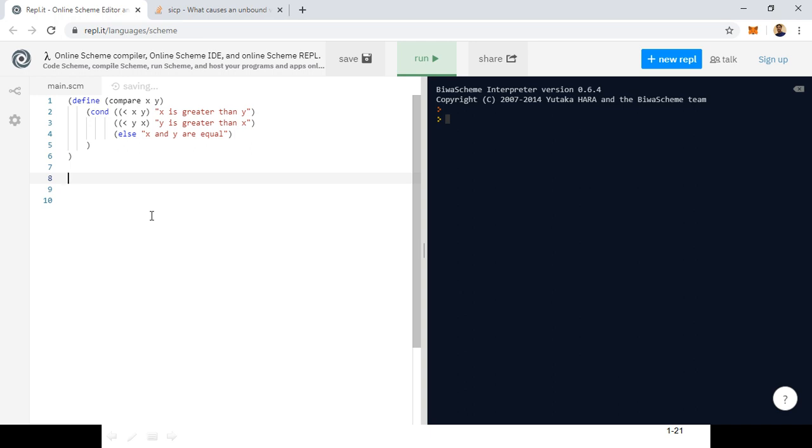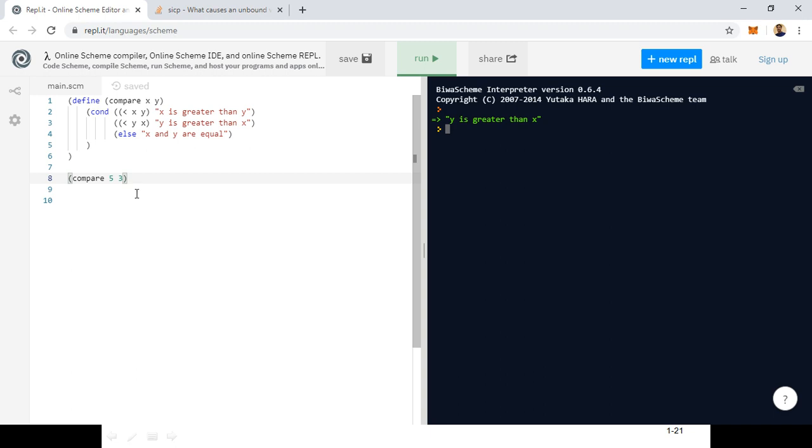Now here we want to compare x and y. So for this, how to write the function? How to call the function? That means the calling of the function will be like this: compare 5, 3. So it will print that y is greater than x. That means it is printing y is greater than x.